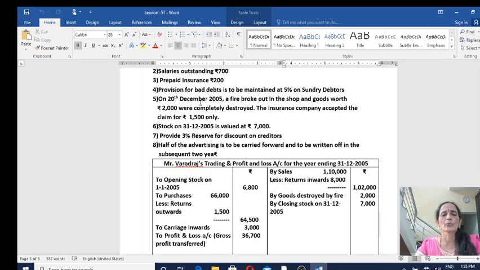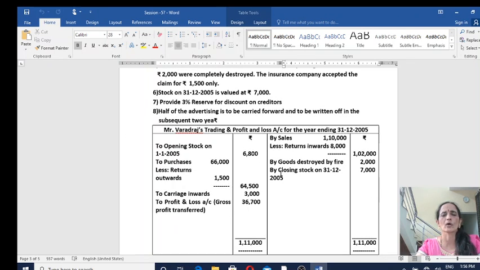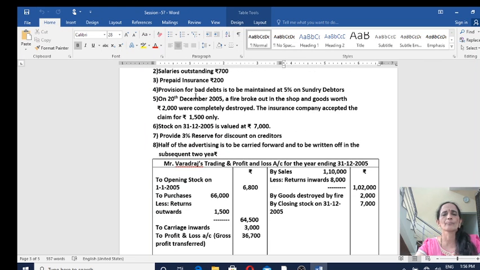You see, on 20th December 2005, a fire broke out in the shop and goods worth rupees 2000 were completely destroyed. The insurance company accepted the claim for rupees 1500 only. So total value of goods destroyed by fire in this case is 2000. It must be first credited to trading account. Record it on the credit side of trading account first, 2000. And then amount due from insurance company. Insurance company has agreed to pay rupees 1500.